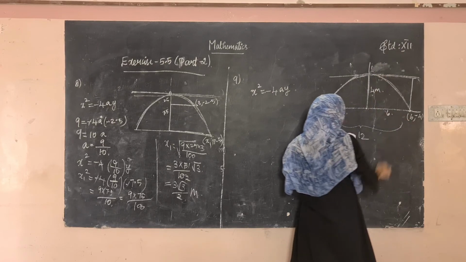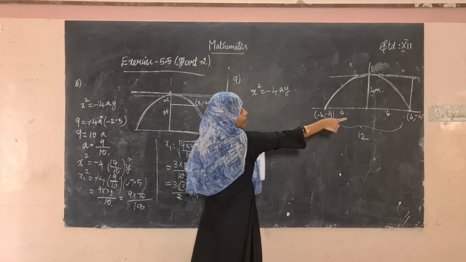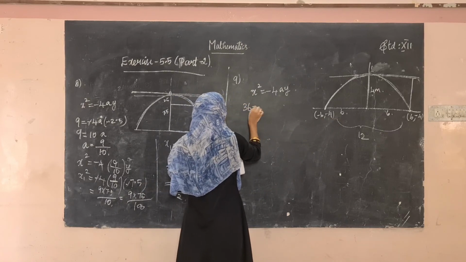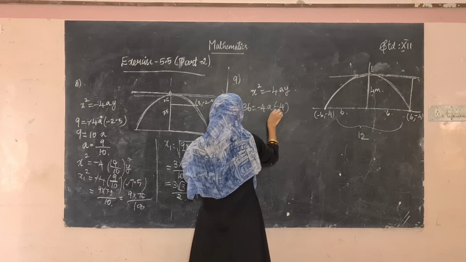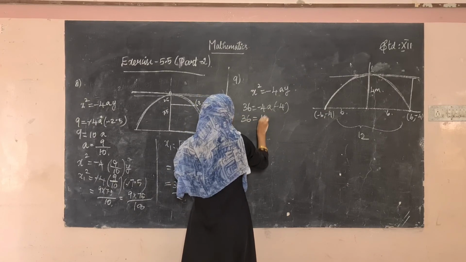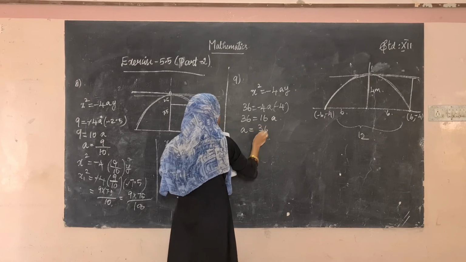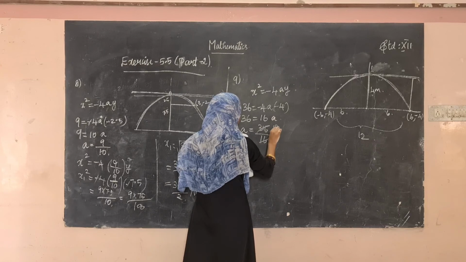Okay, substitute it here, 6 comma minus 4. So for finding the value of a, we are going to substitute 6 comma minus 4 here. So 6 square is 36, which is equal to minus 4a into minus 4. So minus into minus gives plus, 4 times 4 is 16. So what's the value of a? 36 divided by 16.